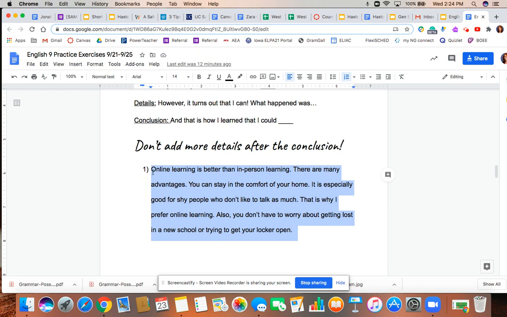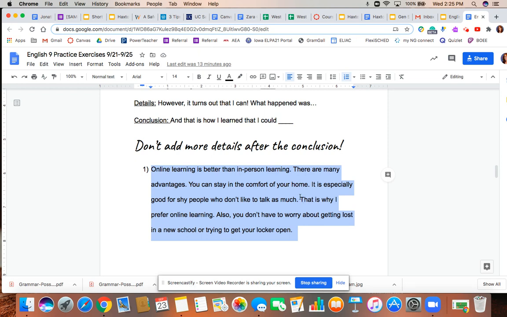Online learning is better than in-person learning. There are many advantages. You can stay in the comfort of your home. It is especially good for shy people who don't like to talk as much. That is why I prefer online learning. Also, you don't have to worry about getting lost in a new school or trying to get your locker open. Which sentence do you think should be the conclusion to this paragraph?